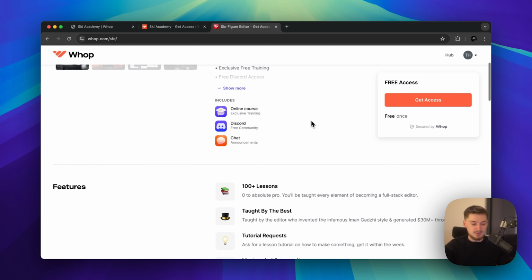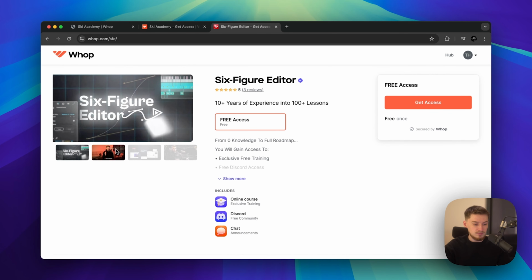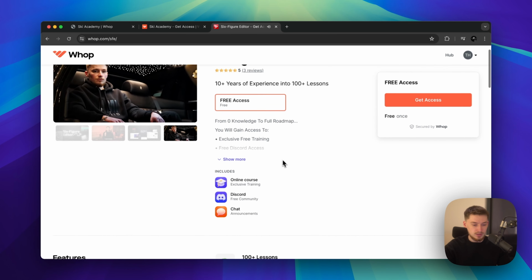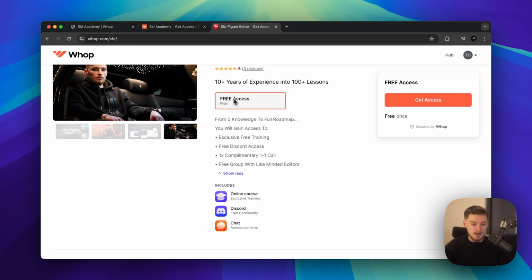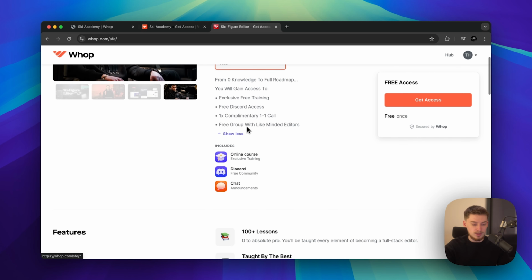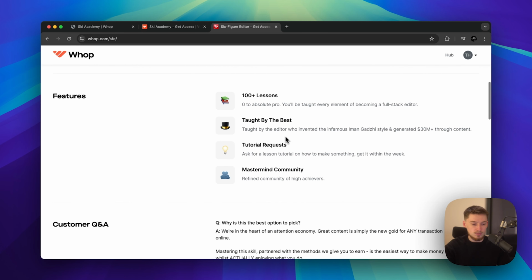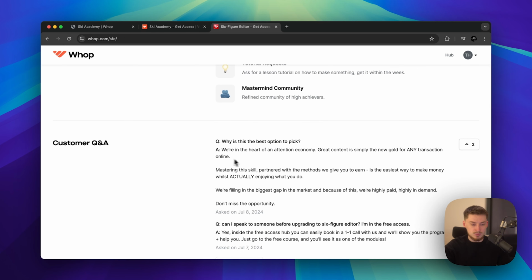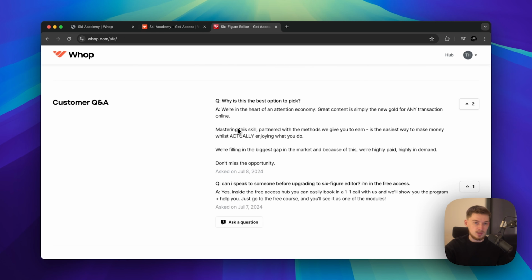For example, now you can see Six-Figure Editor where this is fully fleshed out, as you can see right here. And you have details about what access it is. And then you would have the paid option right here. And then you can have features which are decked out. Customer Q&A. So any customers that have come in, they can ask questions and then you can answer them publicly.